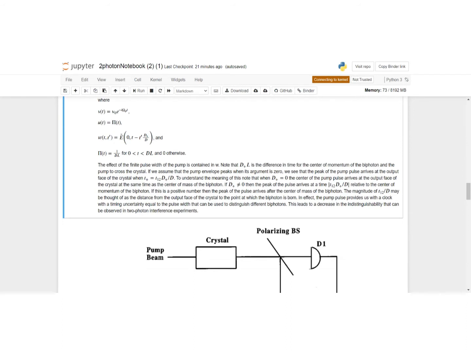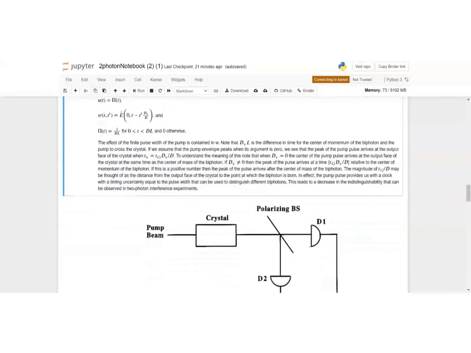The difference in time gives us a measure at which depth the biphoton was actually born, because D plus and D are actually functions of omega, actually function of L, or Z, so as to say, the depth at which the biphoton was born. And hence, this gives us a way to characterize which biphoton pair was born at which depth. And this gives a very easy way. This leads to decrease in indistinguishability that can be observed.